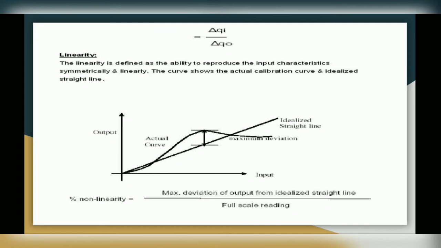So ideal straight line you can see in this diagram, but actual we get some curve. So percentage nonlinearity is given by maximum deviation of output from idealized straight line to full scale reading.